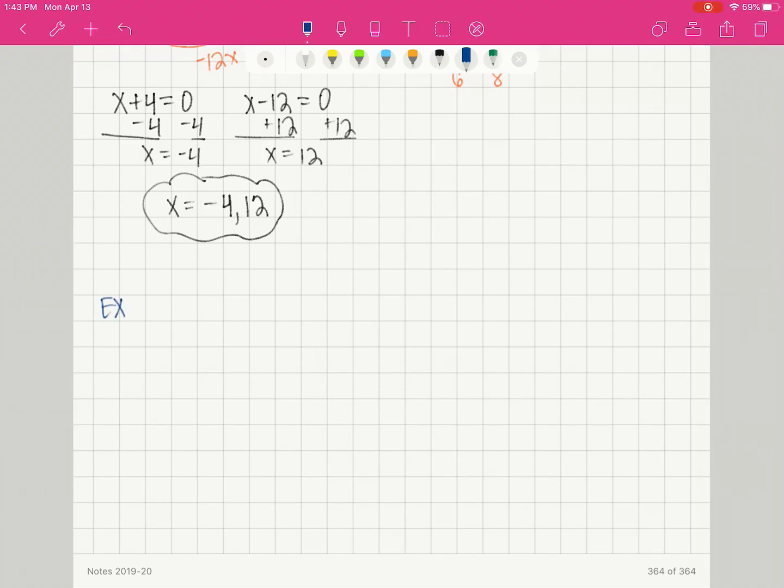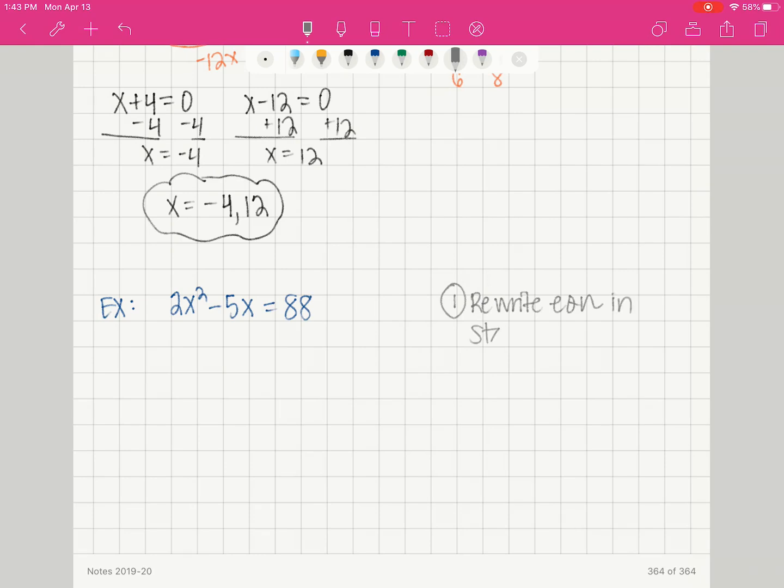So our next example, we're going to have 2x squared minus 5x equals 88. So it's going to start getting a little bit more challenging. We're going to have to manipulate our equations. Now, what we didn't have to worry about in the last problem was that we were already in standard form. So we're going to rewrite the equation, EQN stands for equation, in standard form.